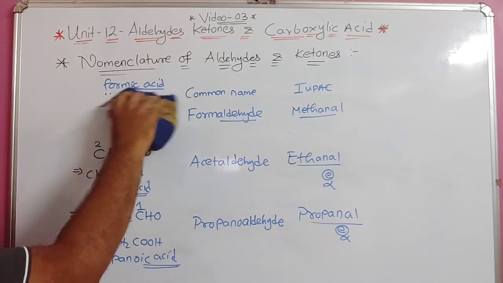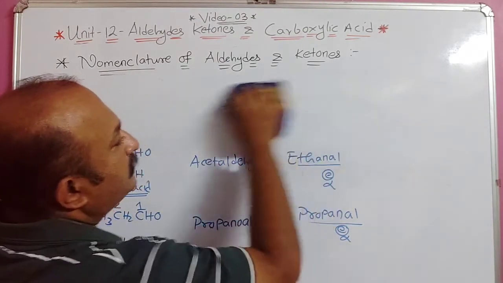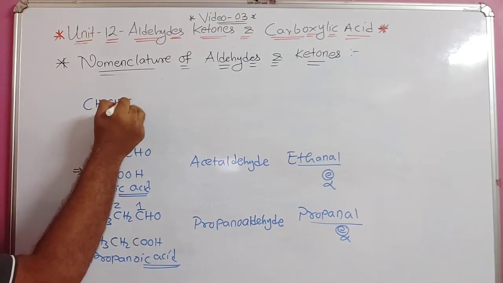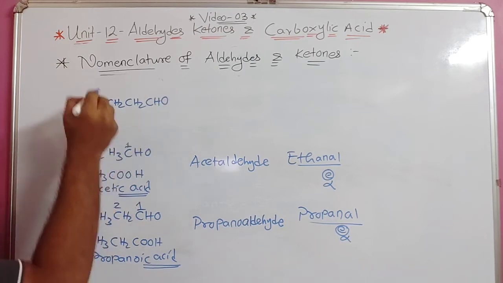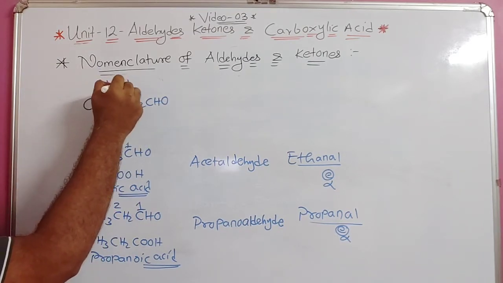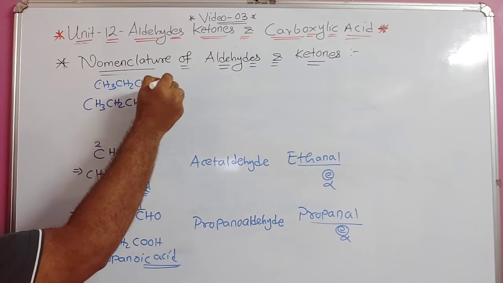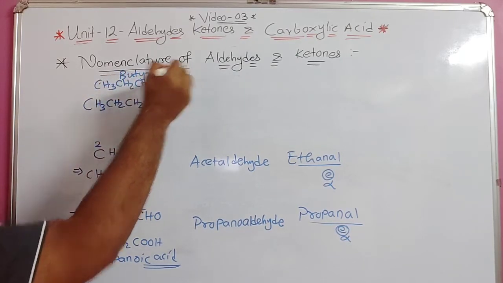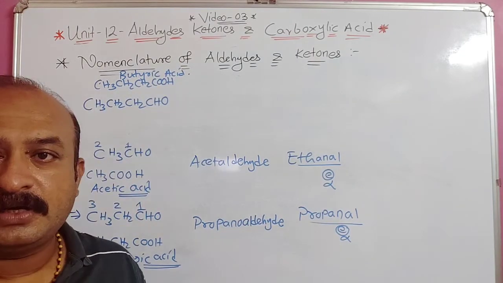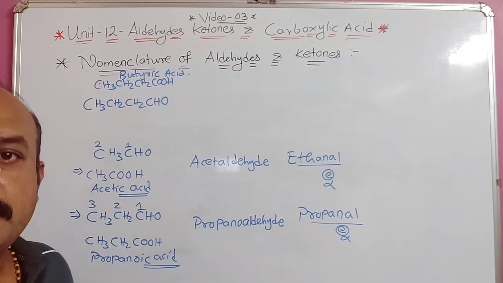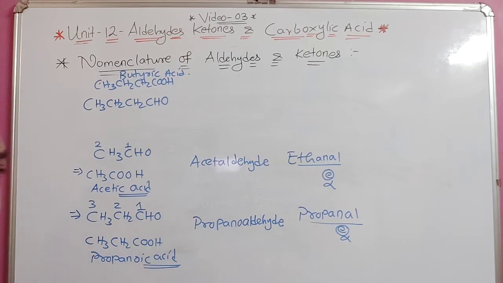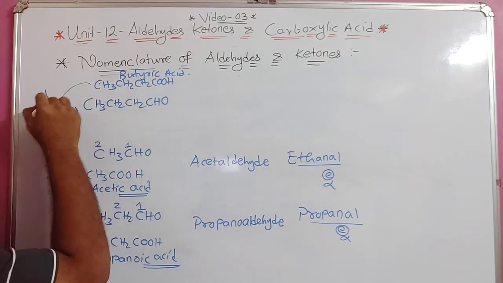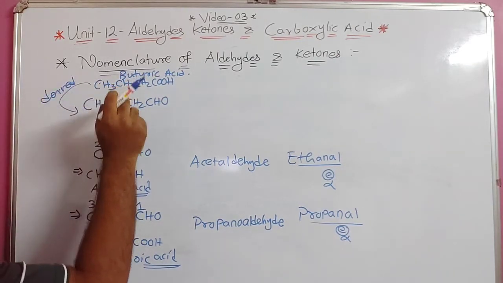I will just rub this first part to explain the next one. Suppose it is written like this: CH3, CH2, CH2 and CHO. So this is derived from which acid? CH3, CH2, CH2, COOH. So this is your butyric acid. Butyric acid is the acid found in butter, butyrum, what we call it. It will come later on when we explain the carboxylic acid. Understood? So here this was derived from what? Butyric acid.